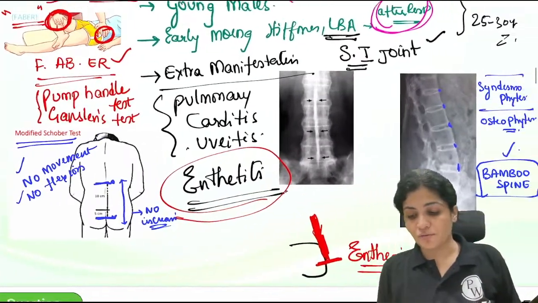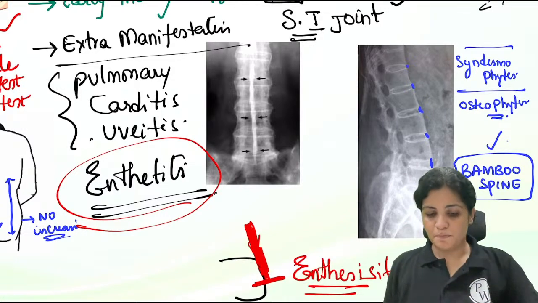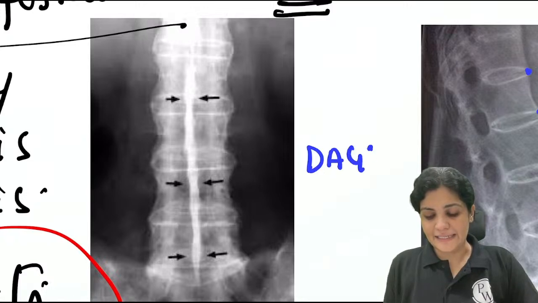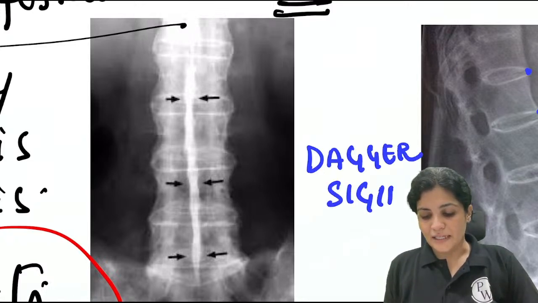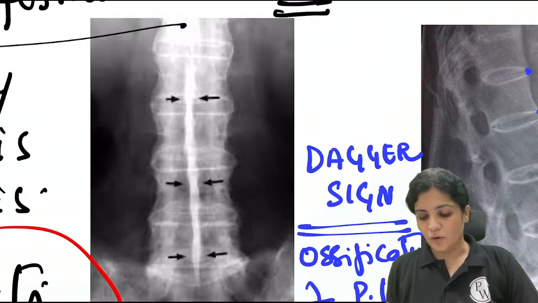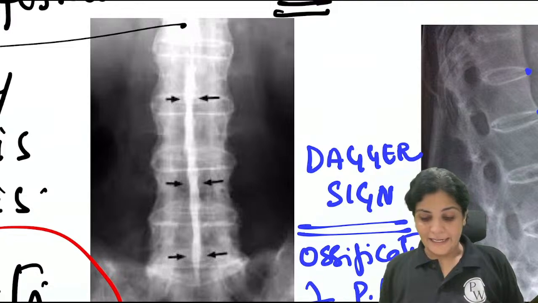This is because of the complete fusion of the spine, which is called the bamboo spine. And there is a very, very important sign seen in the exam, which is called the dagger sign, which is nothing but ossification, as I've told you, the enthesitis. This is ossification of the posterior longitudinal ligament of the spine, which is called the dagger sign.